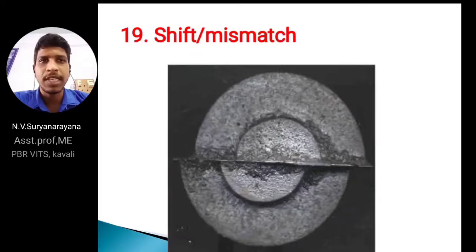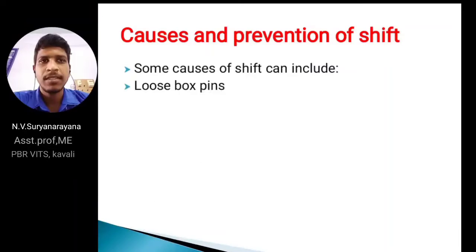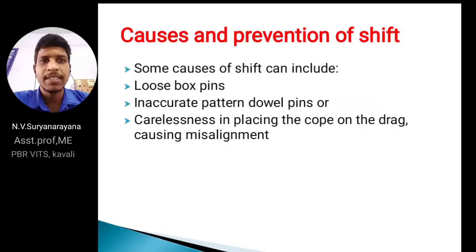That is one type of defect coming under casting shape defects. Causes and prevention of shift or mismatch: loose box pins, that means alignment pins are not correct, inaccurate pattern dowel pins, and carelessness.